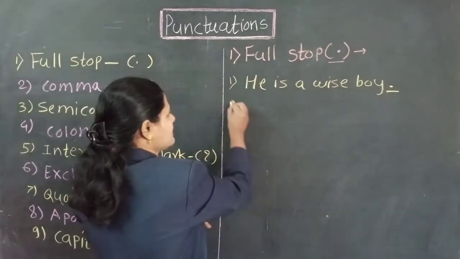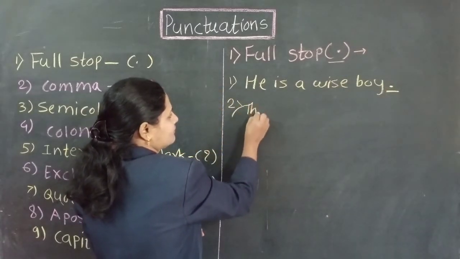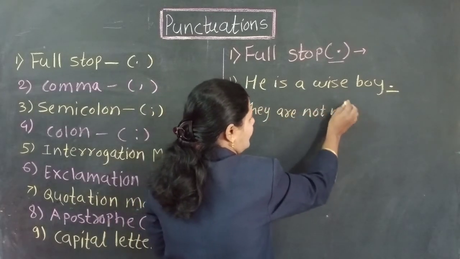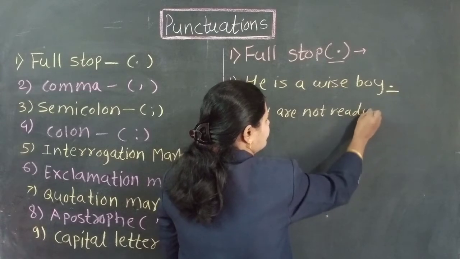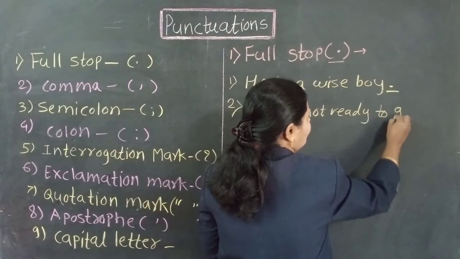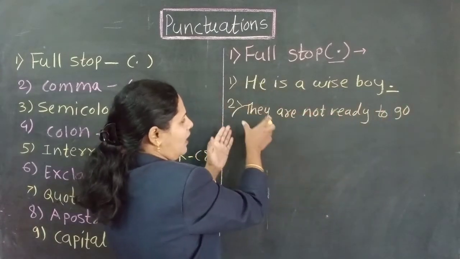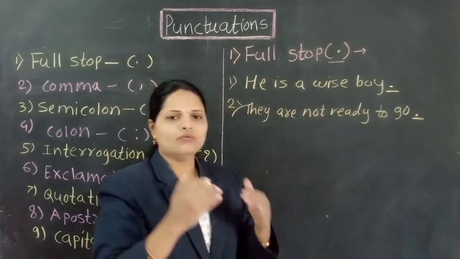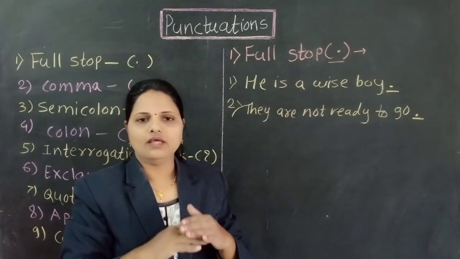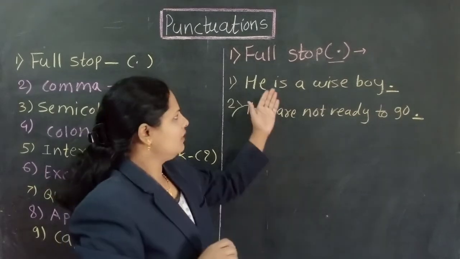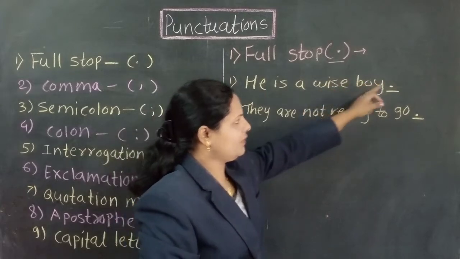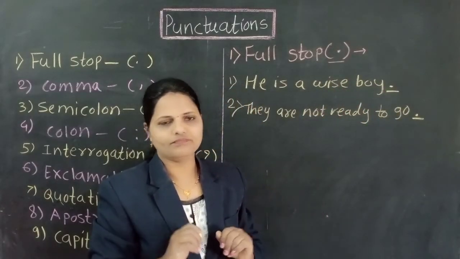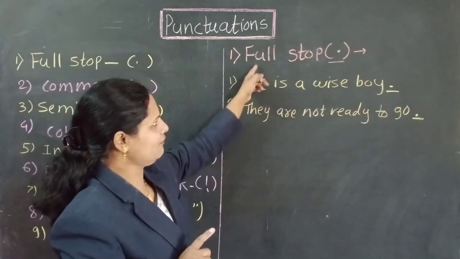As well as see second example. They are not ready to go. This is also a sentence. After this sentence, I use here full stop. Means full stop is the longest pause. वाक्य संपल्यानंतर आपण फुल स्टॉप वापरतो. फुल स्टॉप म्हणजेच लॉन्गेस्ट पॉज. दिस इज द वन यूज ऑफ दैट फुल स्टॉप.